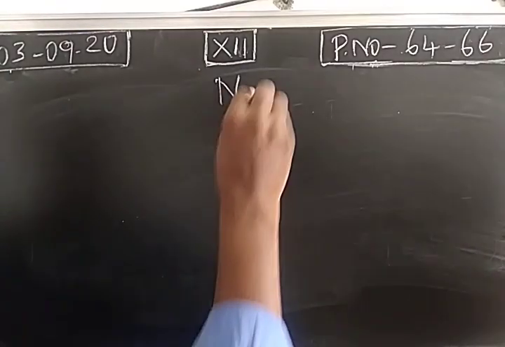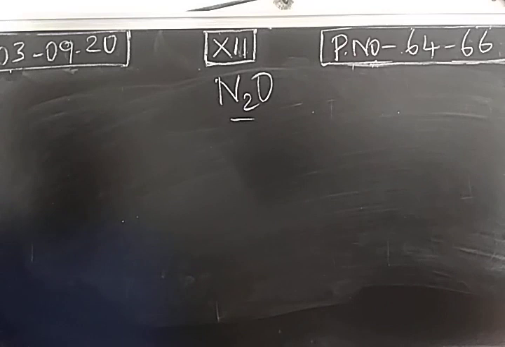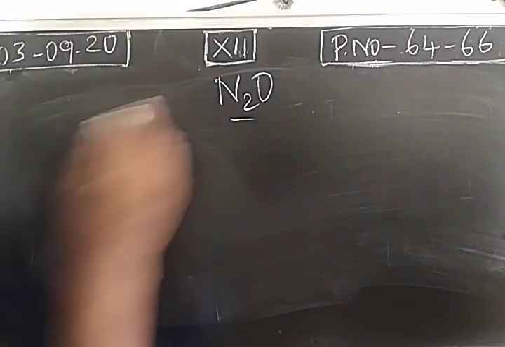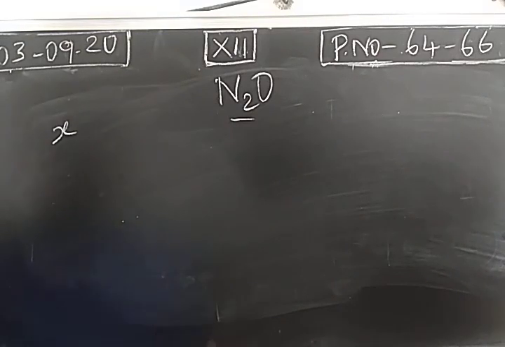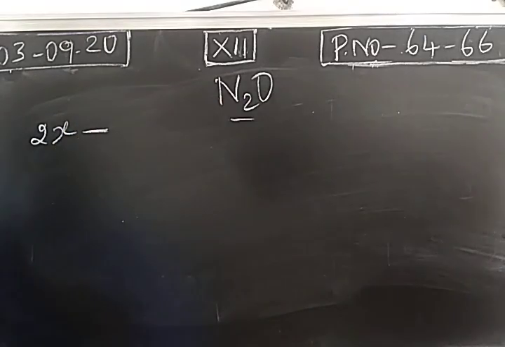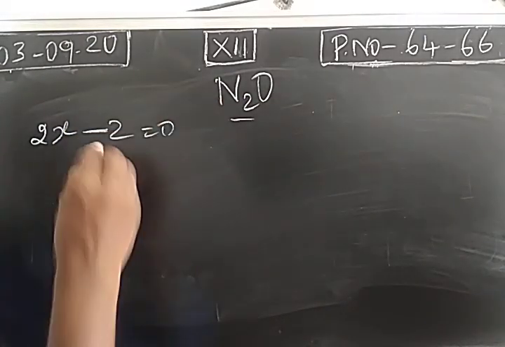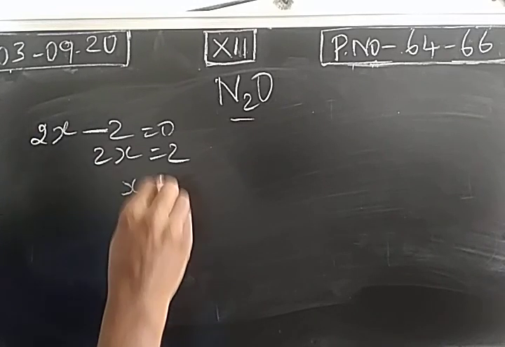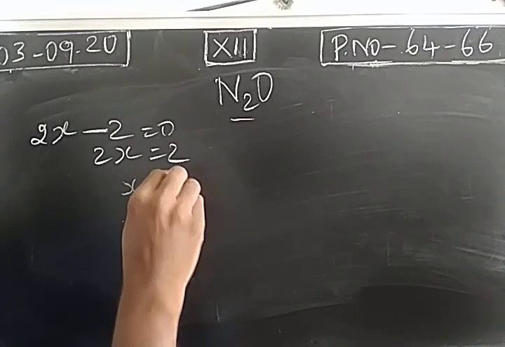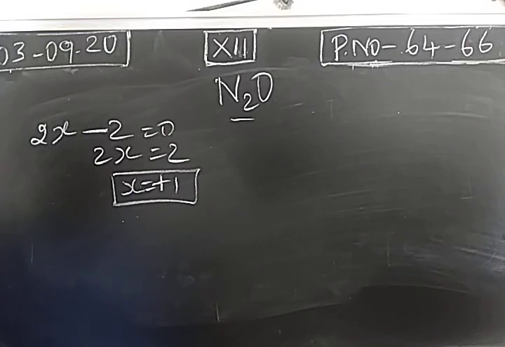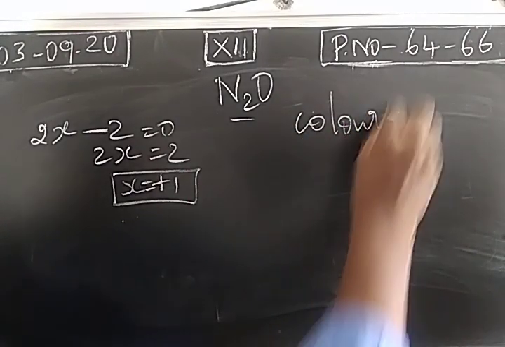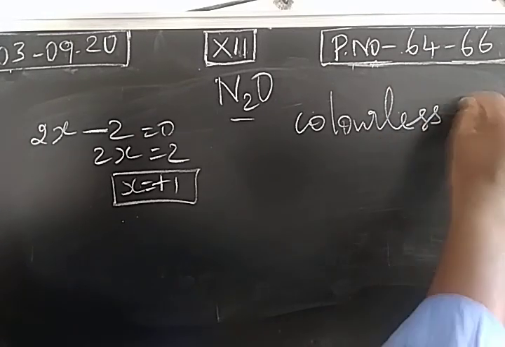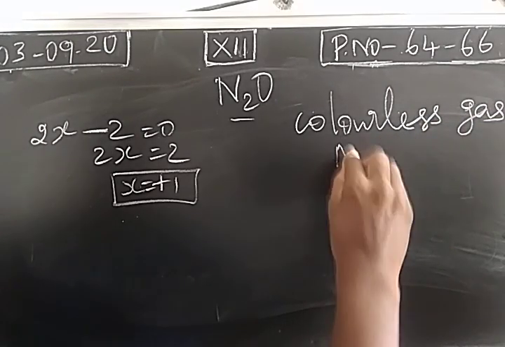Third compound, laughing gas, nitrous oxide. Calculate the oxidation state. The oxidation state of nitrogen is taken as X. We have 2 nitrogen atoms, so 2X, and oxygen -2. So the oxidation state is +1, and this is a colorless gas which is neutral in nature.